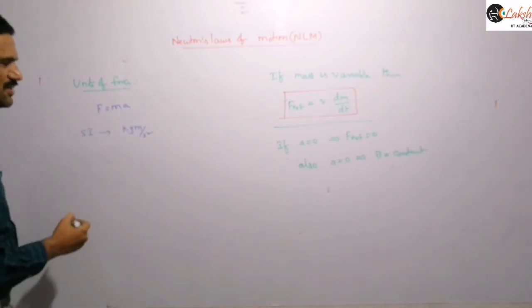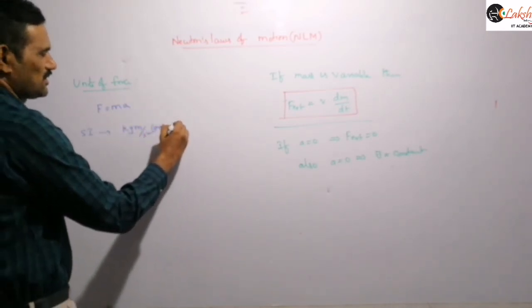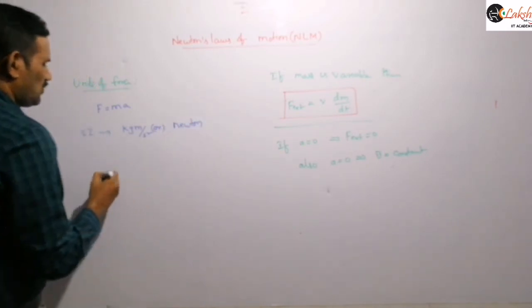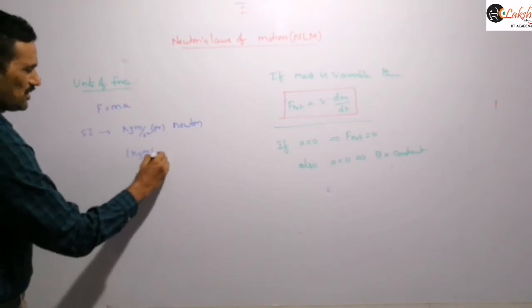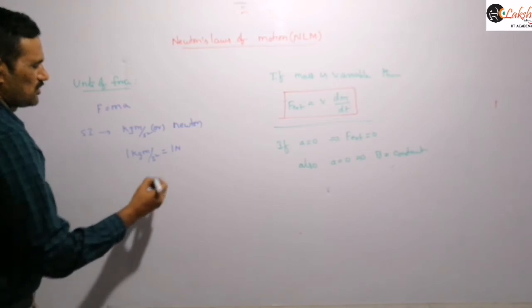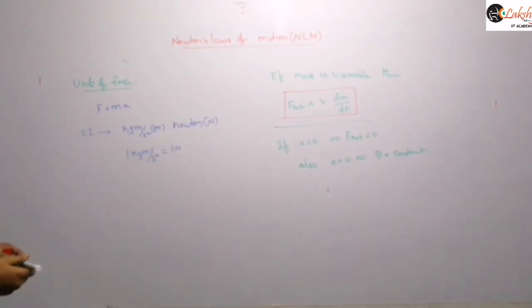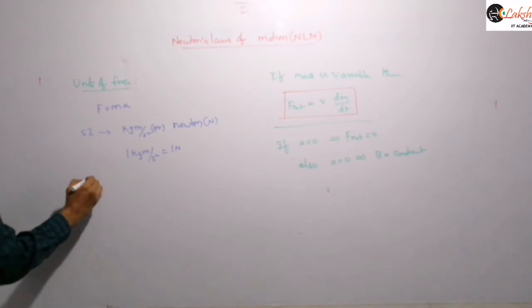Mass in kg and acceleration in meter per second square, which is also nothing but what we call Newton. We can mention this relation as 1 kg meter per second square is equal to 1 Newton. When you are writing the symbol, you should write it as capital N. When you are writing the full form, you should write it with a small letter. And next, the CGS unit.